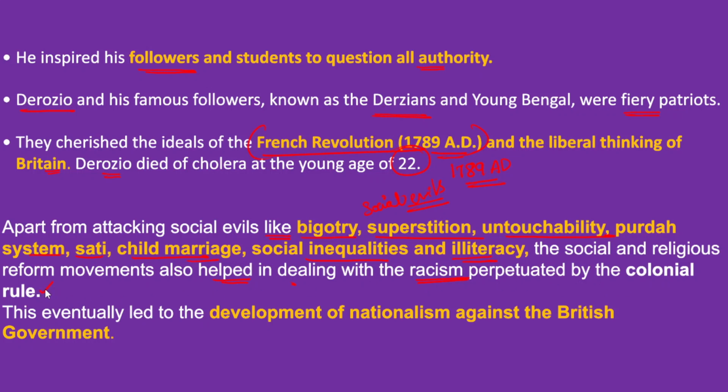There was a feeling of racial superiority among the British. These socio-religious reform movements also fought against the racial superiority perpetuated by the colonial rulers. So this eventually led to the development of nationalism against the British government.